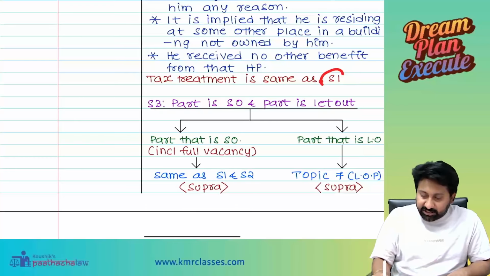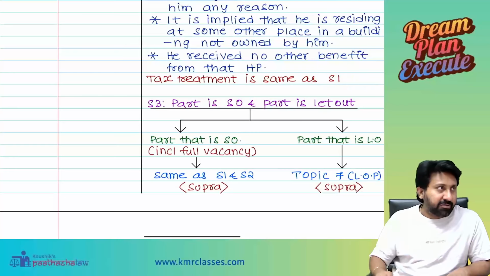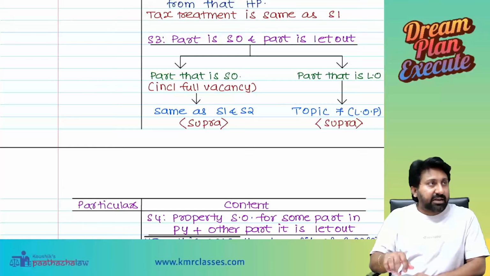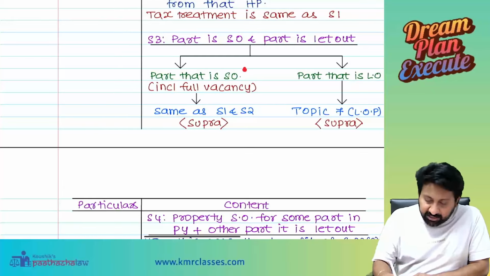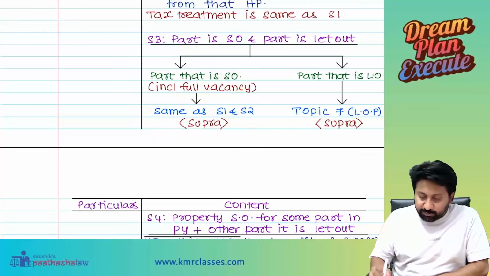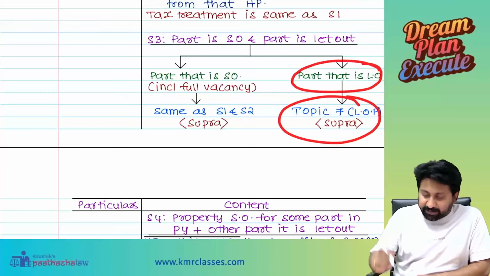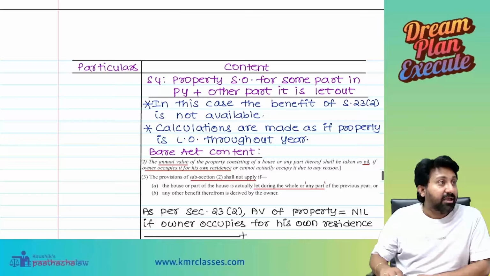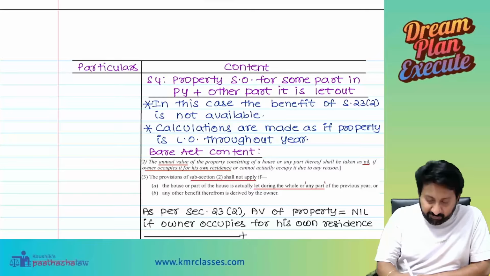Okay, and situation one. S1 here represents situation one. Part is self-occupied, part is let out. The part that is self-occupied, including full vacancy, is the same as case 1 and case 2. The part that is let out is the same as the previous topic. Okay. Most important one is the fourth case.